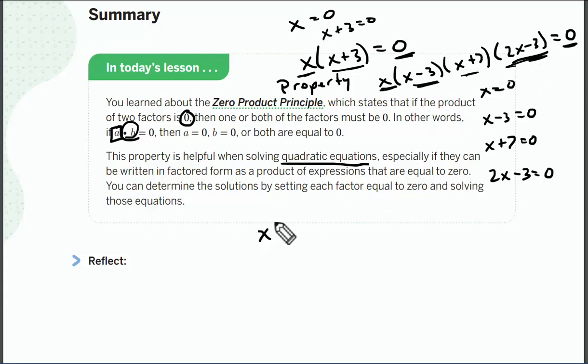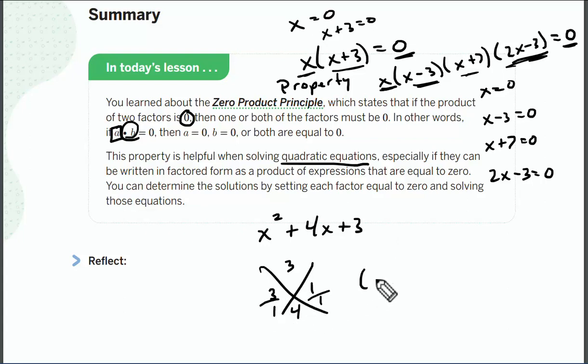Remember, if you had a problem that looks like this, so x squared plus 4x plus 3, I would multiply, and this would be 3 and 4 and 3 and 1, divide by a, and I would get x plus 1, x plus 3.